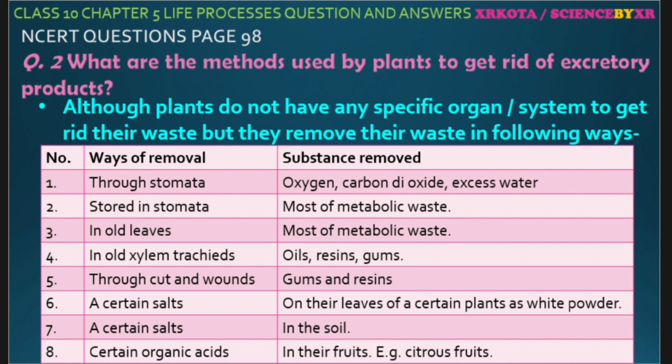Then certain salts which can be seen on the leaves, okay? And certain salts are even given out in the soil, and certain organic acids can be stored in their fruits, okay? And the best example is citrus fruit. So let me cut this and write here vacuoles. Okay, so that's all.